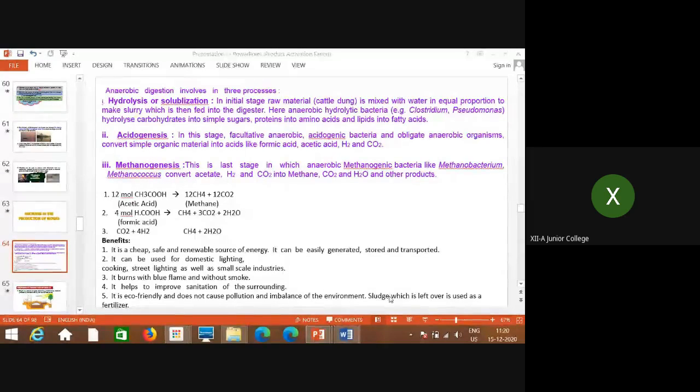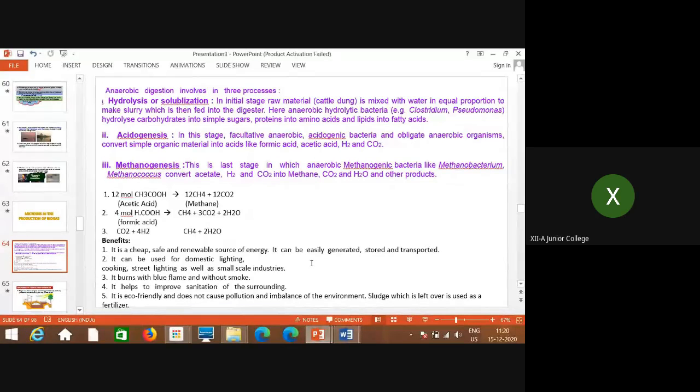Then one more thing: the sludge which is left over is used as fertilizer. Whatever solid material remains is called sludge, and it can be used as manure or as a biofertilizer. So nothing is wasted.